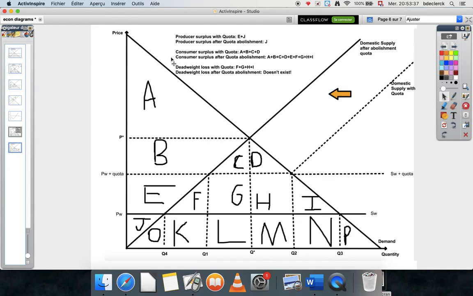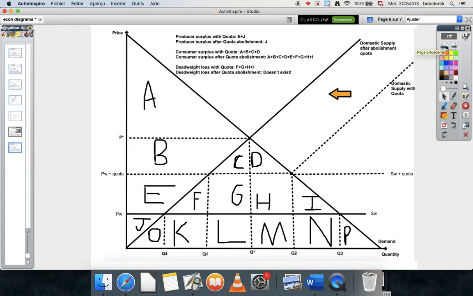Same thing with the quotas here. As you can see, if we reverse this arrow and it actually becomes the domestic supply with quota, this whole section will become deadweight loss. The amount of imports will reduce, the consumer surplus will become lower, and the producer surplus will increase.